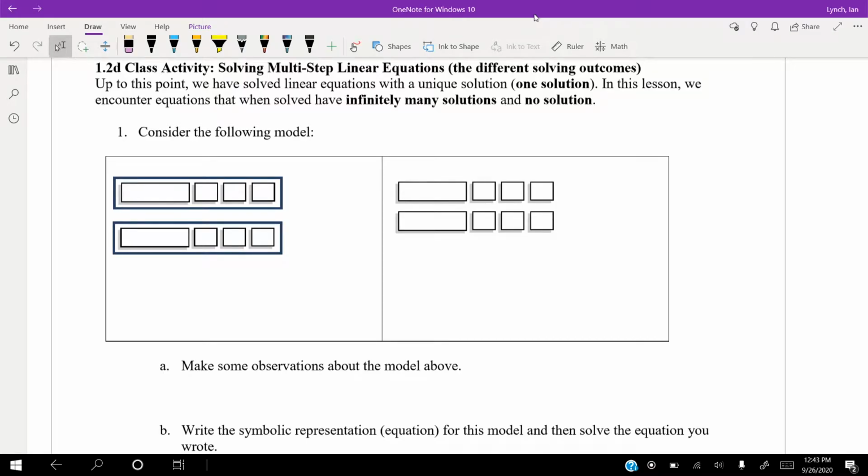We're coming at you guys with a brand new video going over lesson 1.2D. Wow, I can't even talk this morning. That's okay. Solving multi-step linear equations and looking at the different solving outcomes. Looking at whether you have one solution, no solution, or infinitely many solutions. This stuff's super cool, guys. It is honestly one of my top 10 things to teach, even though I've said that for just about everything so far.